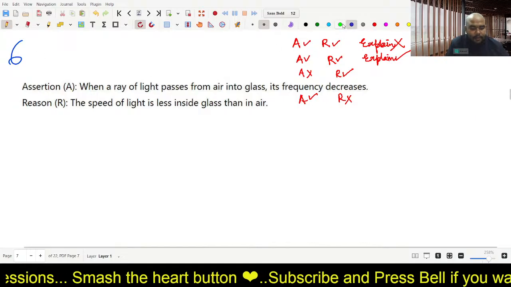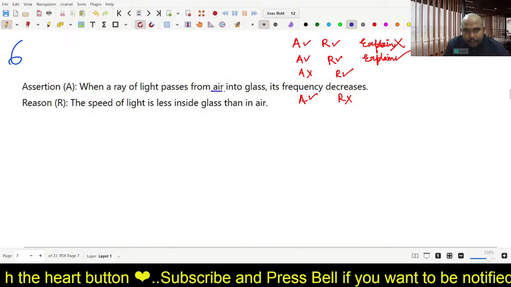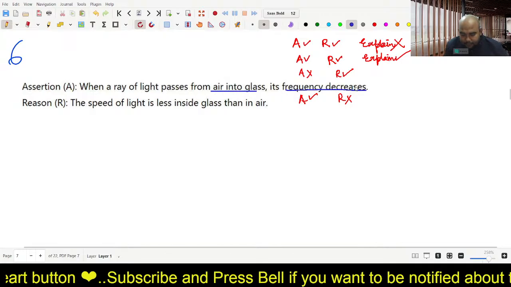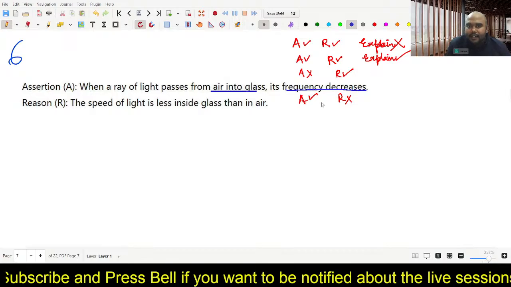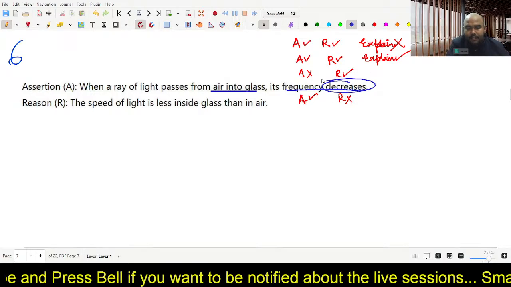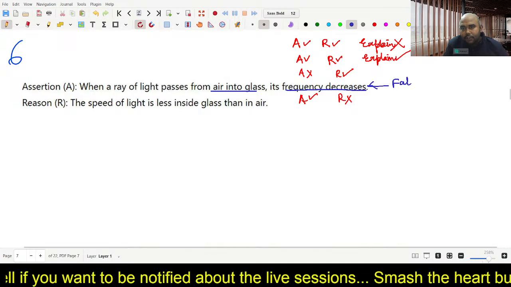What is the statement telling us? When light ray passes from air to glass, its frequency decreases. So that is a wrong statement. We have just discussed earlier in one of the questions that frequency remains unchanged. So this is a false statement for sure.